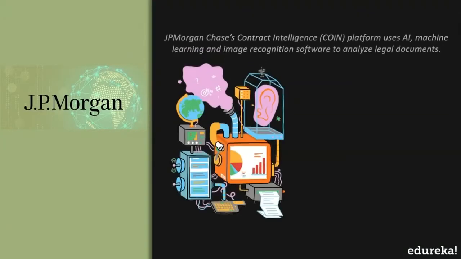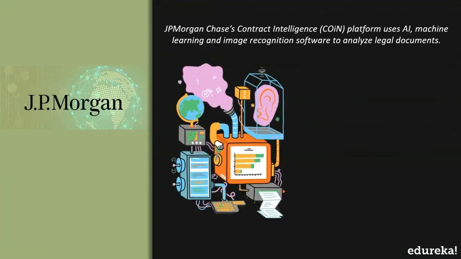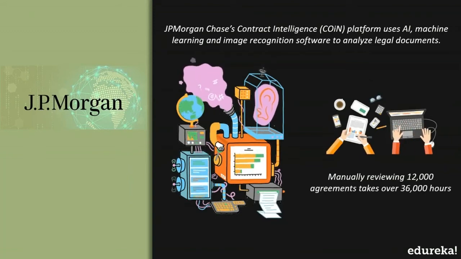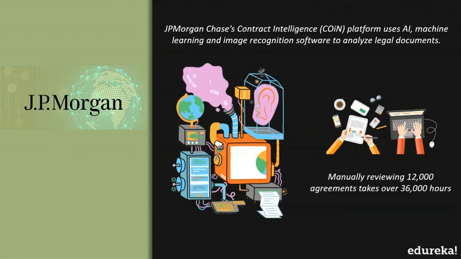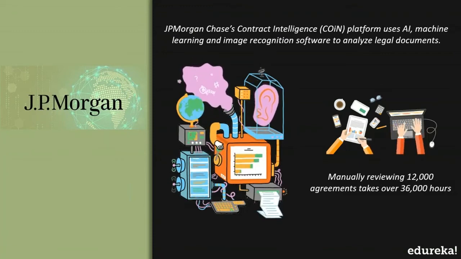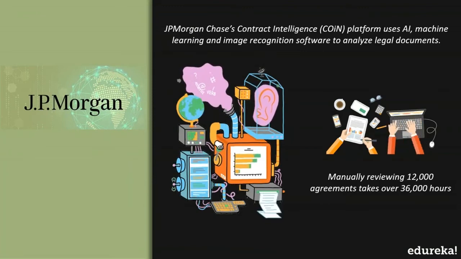Moving on, in the finance sector, JP Morgan's Chase Contract Intelligence platform uses machine learning, artificial intelligence, and image recognition software to analyze legal documents. Manually reviewing around 12,000 agreements took over 36,000 hours. That's a lot of time. But as soon as this task was replaced by an AI machine, it was able to do this in a matter of seconds. That's the difference between artificial intelligence and manual or human work. Even though AI cannot think and reason like humans, its computational power is very strong compared to humans.